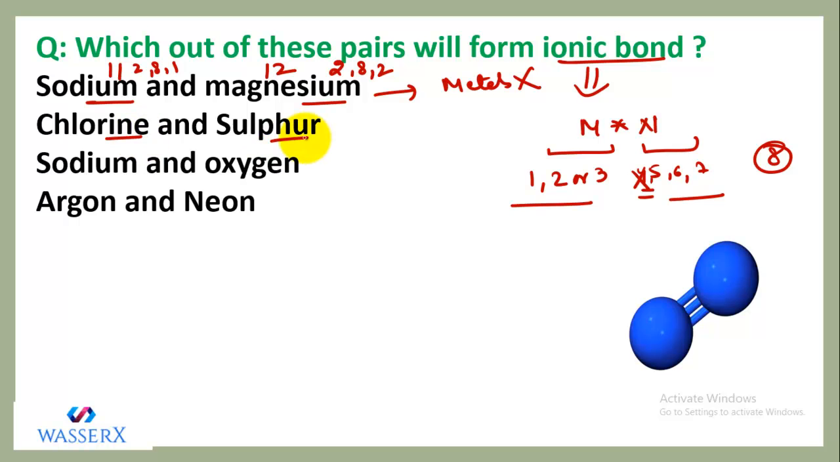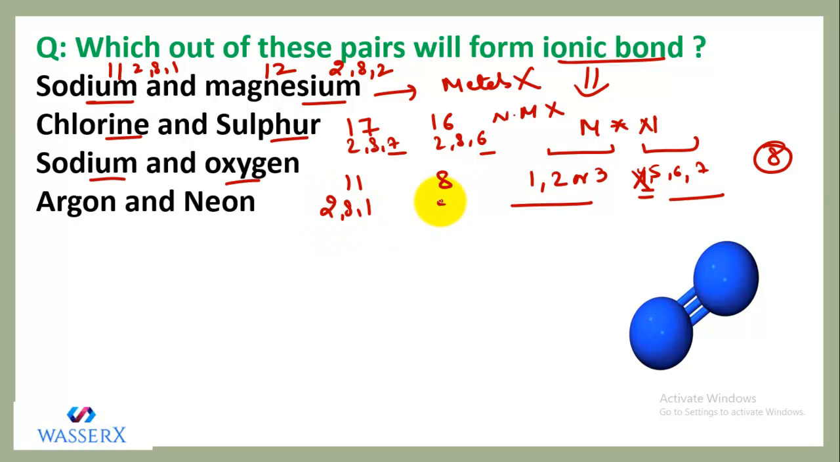Second, we have chlorine and sulfur. Again, we'll write the atomic number. Chlorine is 17 and sulfur is 16. If we write their electronic configuration, we'll see that both of them are non-metals. Again, non-metals do not form ionic bond. So chlorine and sulfur is an incorrect option. Third, we have sodium and oxygen. Sodium is with 11 atomic number and oxygen is with 8. The electronic configuration is 2, 8, 1 and oxygen is 2, 6. That means this is metal and this is non-metal. So this is our correct option because metal and non-metal combine to form ionic bond.